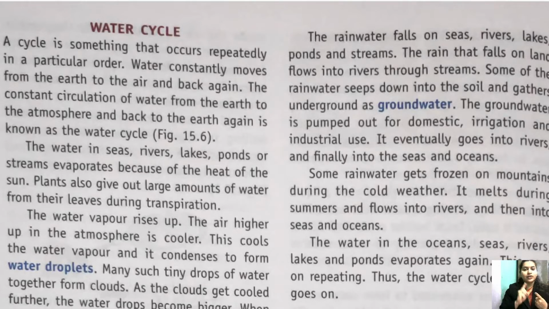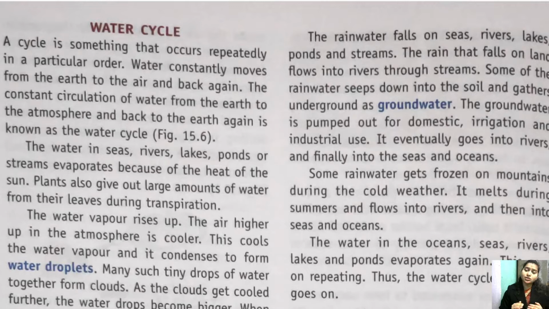So we have seen evaporation, we have seen condensation in this process, and this rainfall is known as precipitation. So in the water cycle, whenever you are writing the water cycle, these words are mandatory to be written: evaporation, condensation and precipitation. Now after these three processes happen, one cycle is complete.